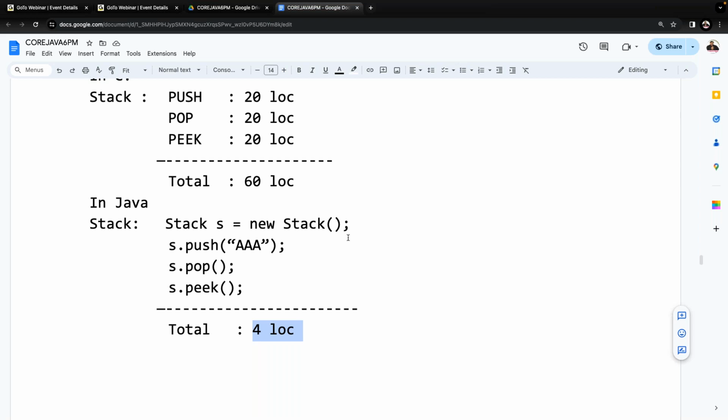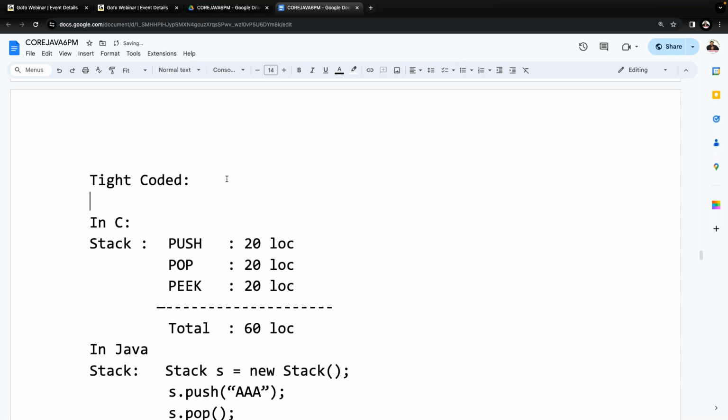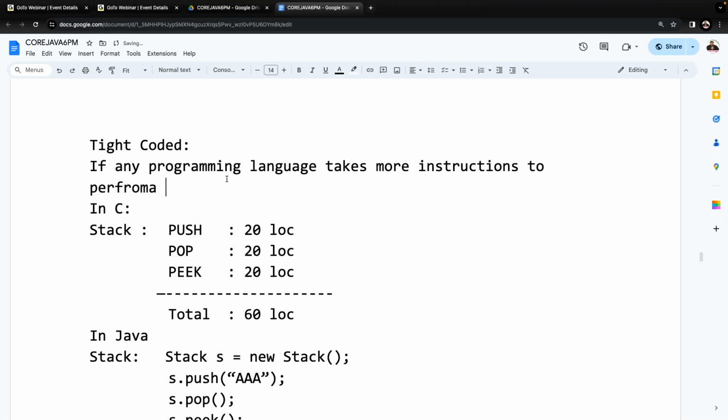Now please remember the statement I am giving to you: tight coded. If we come to this particular factor, the answer is very clear.